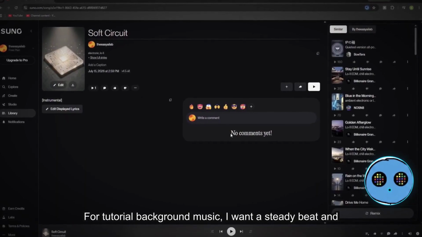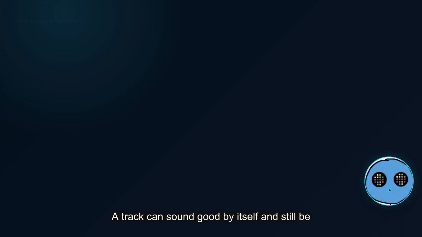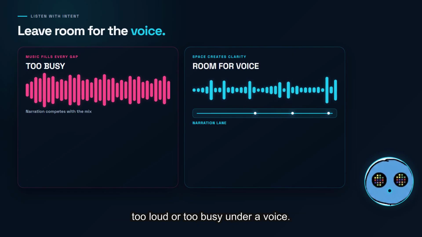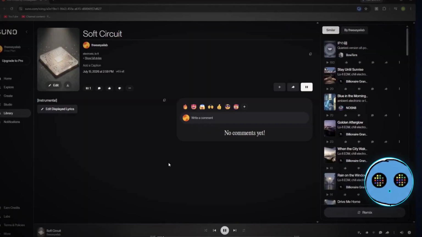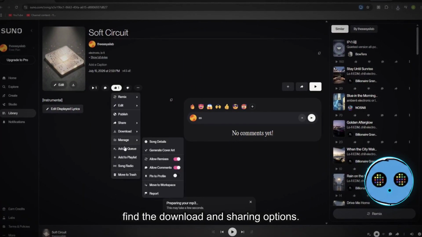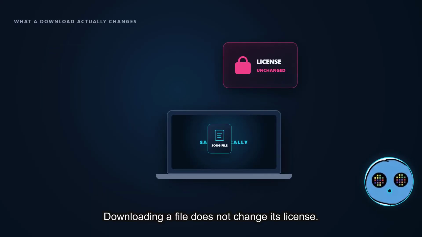For tutorial background music, I want a steady beat and enough space for narration. A track can sound good by itself and still be too loud or too busy under a voice. Test it with your narration before choosing. Open the three-dot menu on one of your songs to find the download and sharing options. Downloading a file does not change its license.